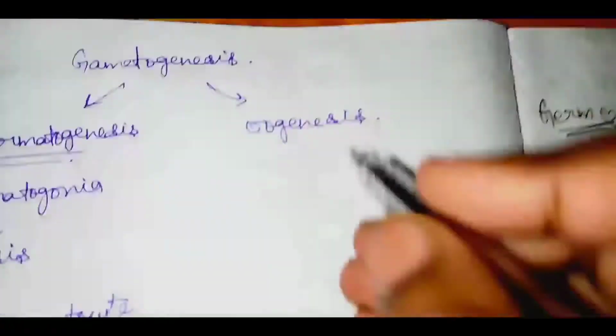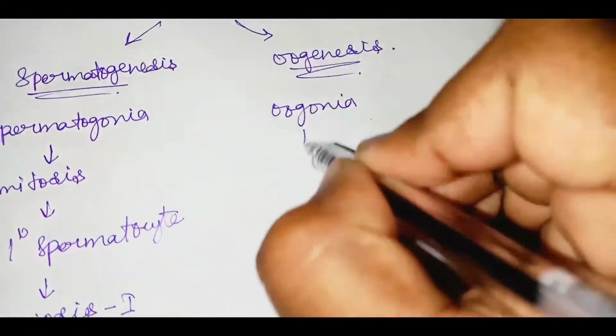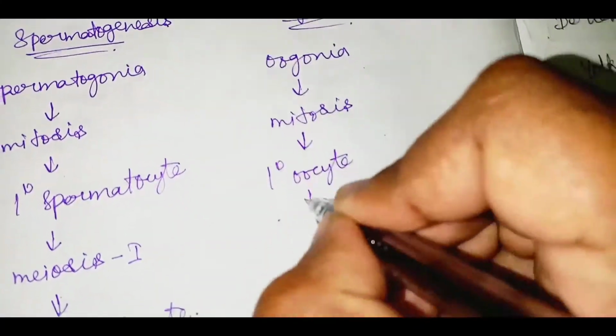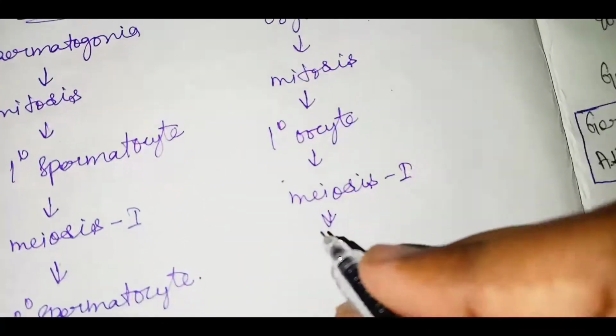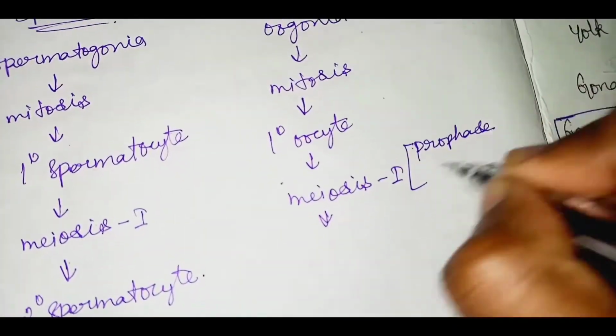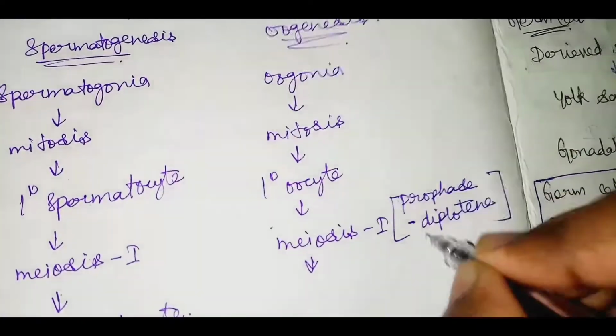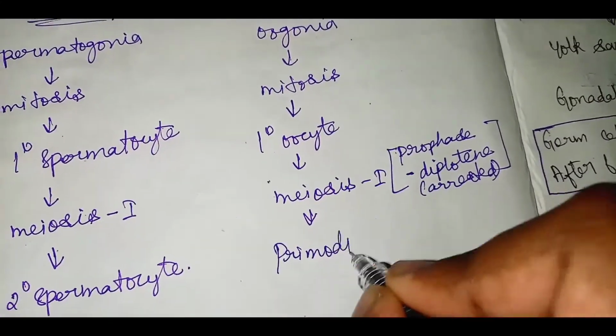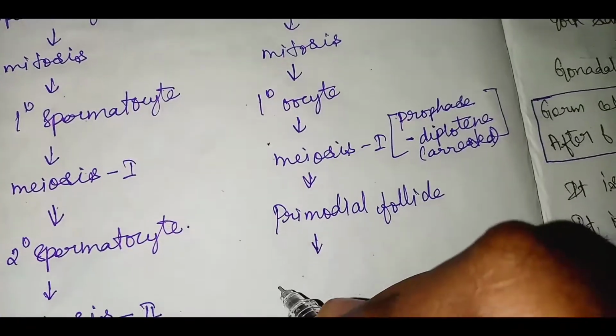Now, coming back to oogenesis, first there will be oogonia. This undergoes mitosis and gives rise to the primary oocyte, and this undergoes meiosis 1. This meiosis 1 is arrested at prophase. At what stage? Diplotene stage. And this is surrounded by follicular cells and gives rise to the primordial follicle.